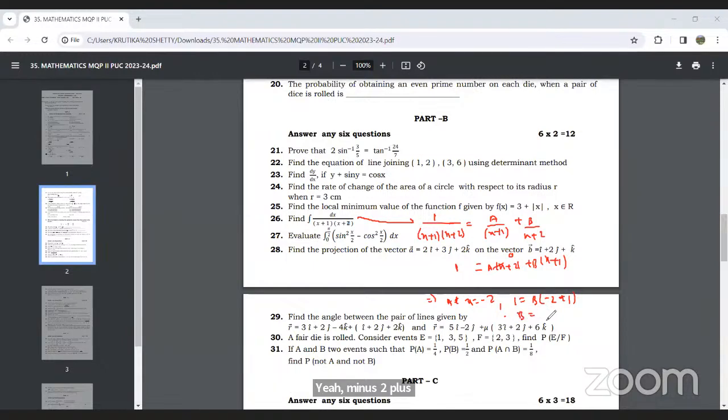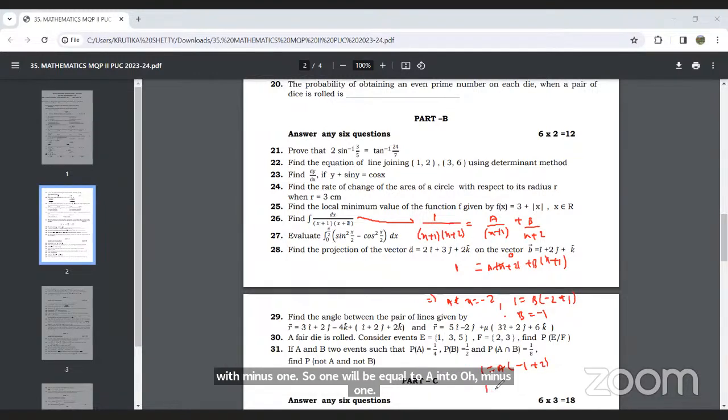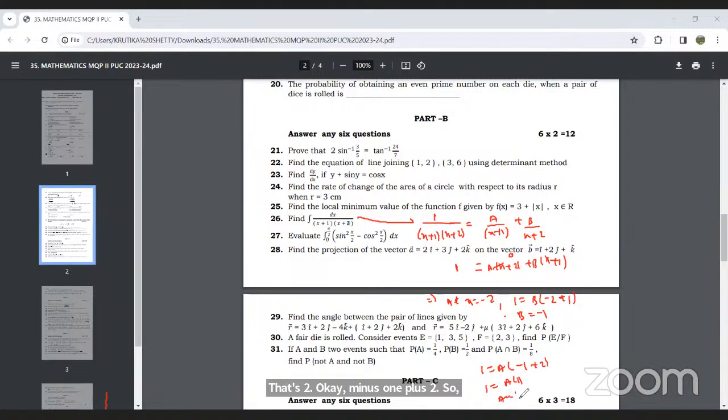So the value of b will be minus 1. Similarly, to find the value of a, replace x with minus 1. So 1 will be equal to a into minus 1 plus 2, so a will be equal to 1. So we have got the values of a and b.